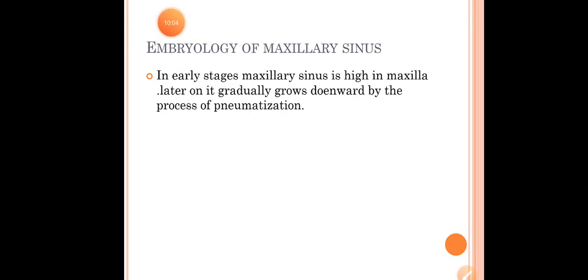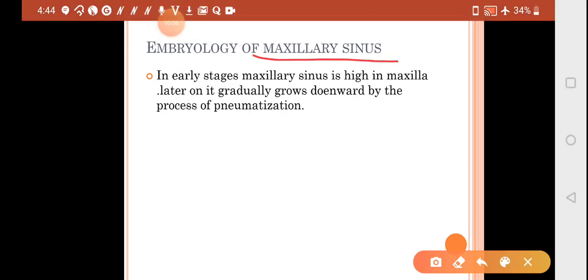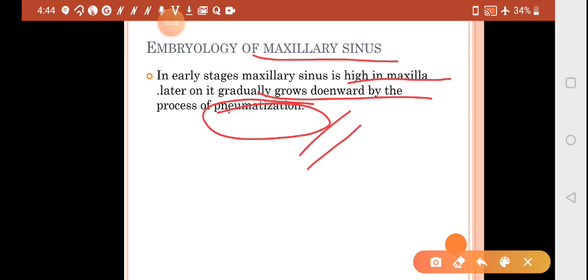Next is your embryology of the maxillary sinus. In early stages the maxillary sinus is high in the maxilla, and later on it gradually grows downwards by the process of pneumatization. So the question can be asked, which of the following sinus undergoes pneumatization? Answer will be your maxillary sinus.